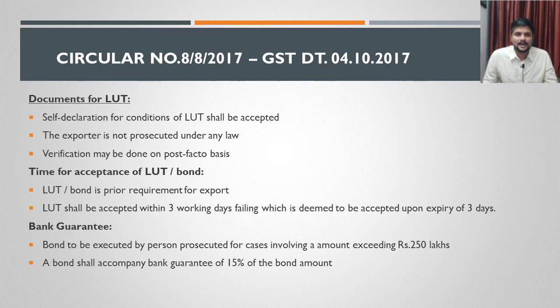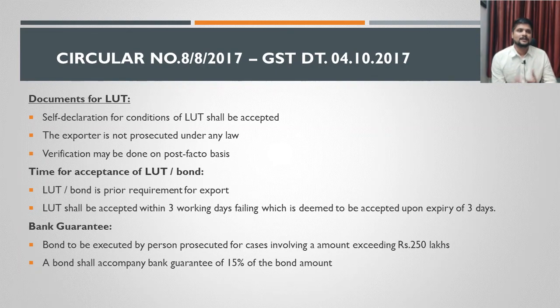Next one is bank guarantee. What is the bank guarantee requirement here? The bond to be executed by persons who are prosecuted for cases involving an amount exceeding 250 lakhs. I told you, if the person is prosecuted under any law with an amount involving more than 250 lakhs, then he cannot execute an LUT. But here they say that the bond can be executed by the person who is prosecuted under any law for an amount exceeding 250 lakhs, provided he provides a bank guarantee.